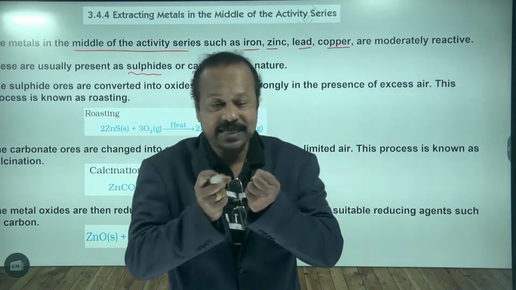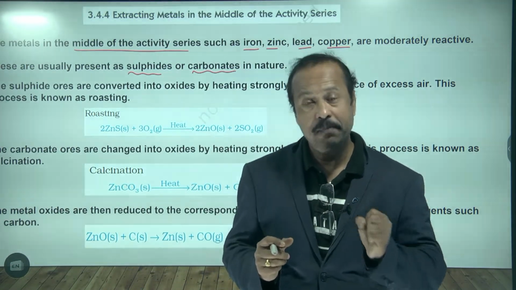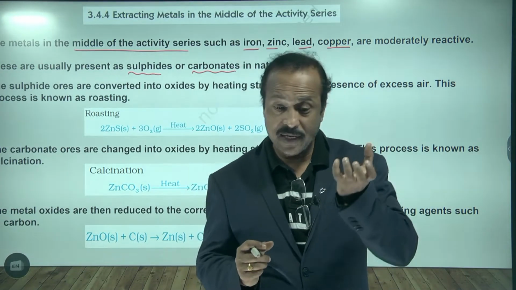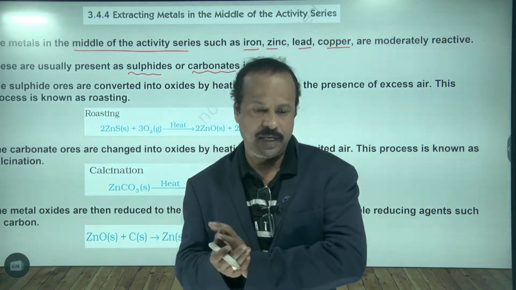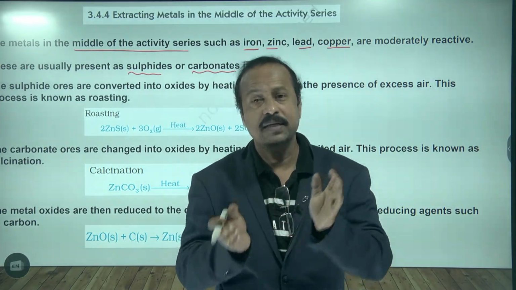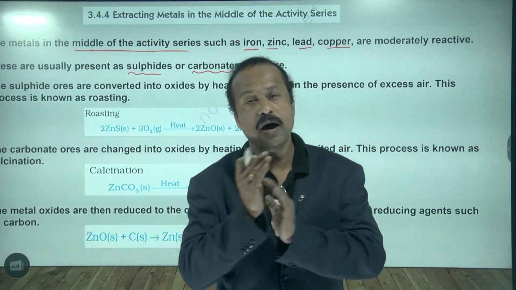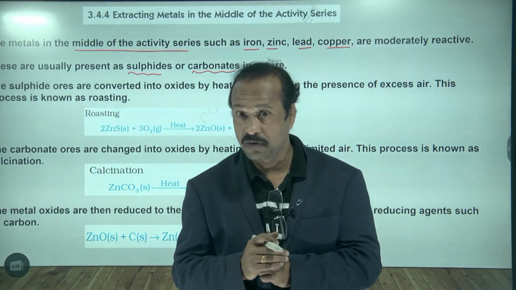Now if we want to extract them, since they are in the form of sulfide or carbonate, some steps are involved. The first step is that these sulfides or carbonates are converted into oxides.